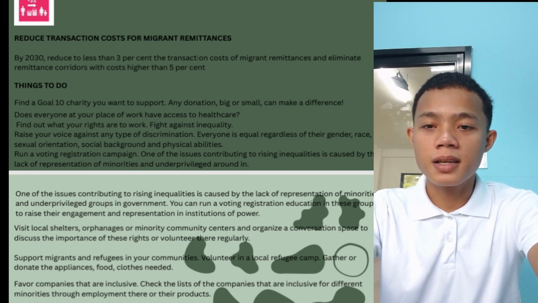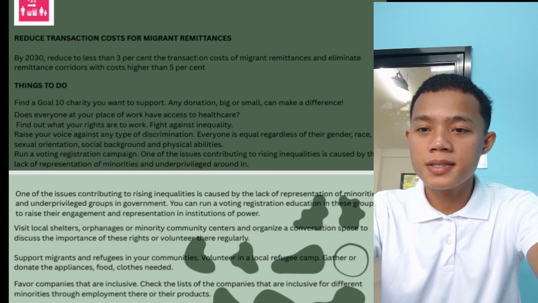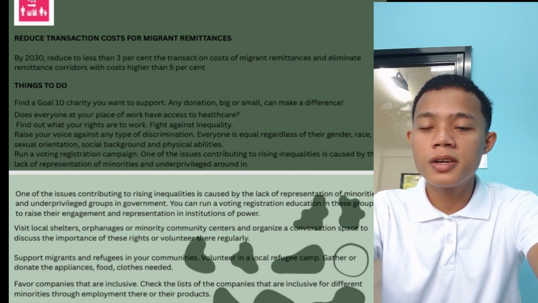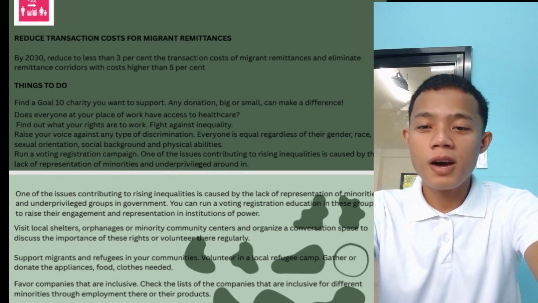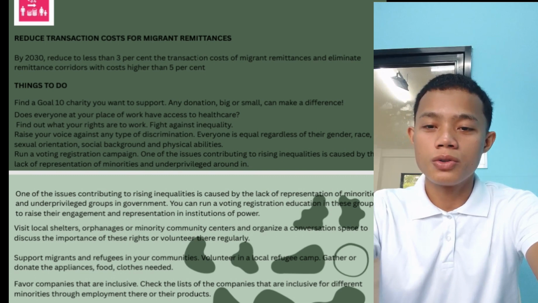Favor companies that are inclusive. Check the list of companies that are inclusive of different minorities through employment and their products. Stay informed, follow your local news, and stay in touch with the Global Goals online or on social media.